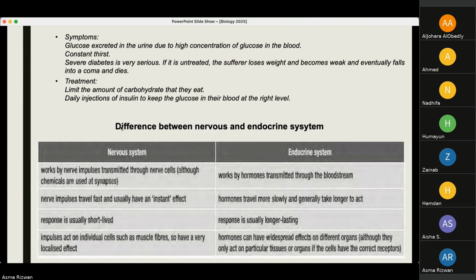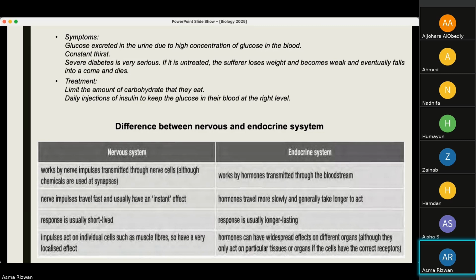So the differences between coordination and response systems, which are the nervous and the endocrine systems: the nervous system works by nerve impulses transmitted through nerve cells or neurons, but there are chemicals that are released at the synapses. The endocrine system, on the other hand, works by hormones transmitted through the bloodstream.